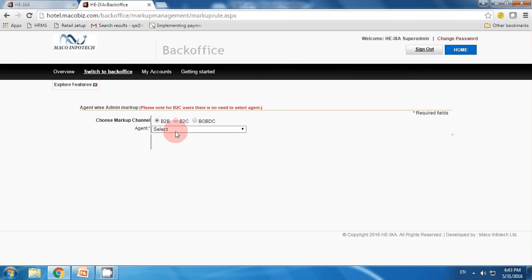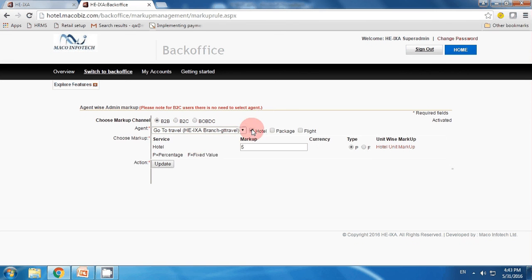If you want to put markup for B2B, you just select the agent for which you want to put the markup, click the agent, then in hotel put 5 as my markup value. It's P or F, either a fixed value or a percentage. I want to put percentage, so just click the radio button of percentage, put the markup and update it. So this markup will automatically update with all my packages.